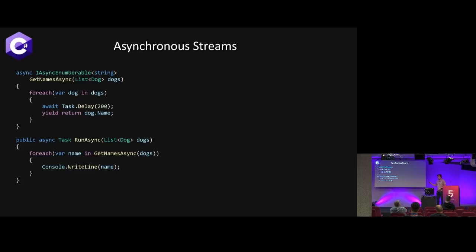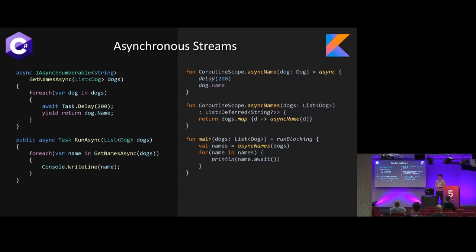Instead, I can just go like, give me the one by this ID, then this ID, then this ID. And instead of just saying task.delay and return the name, I can say, go make an HTTP request, make that async, go give me the result of that, and then pipe that back down and then loop over that. So I don't know, I thought it was really cool, and I feel like not enough people are talking about it. This is something where, again, we've got way more lines of code in Kotlin to do it, but it's possible. And this is in some of the experimental things of Kotlin.